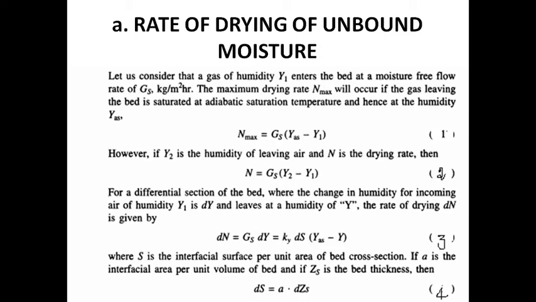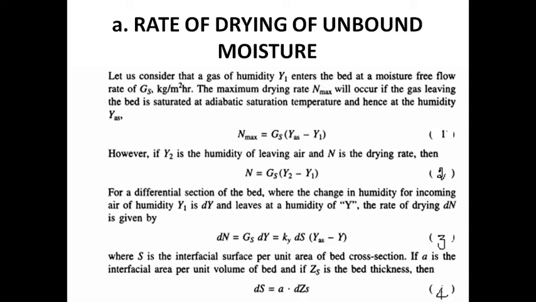In this case, maximum drying rate Nmax is directly proportional to the change in humidity. Removing the proportionality, we add the constant Gs. Gs is the moisture free flow rate. The change in humidity is outlet minus inlet. For this case, outlet is the saturation humidity at adiabatic saturation temperature YAS, minus inlet condition Y1. Finally, Nmax is equal to Gs into YAS minus Y1. This is equation number 1.